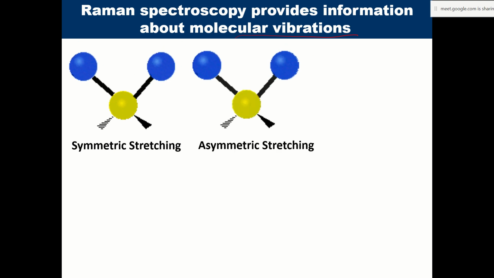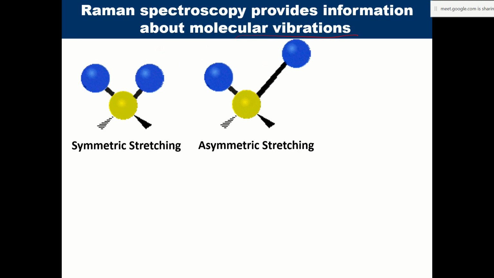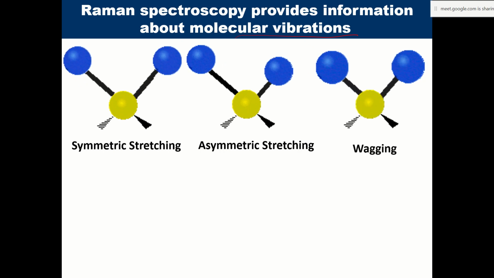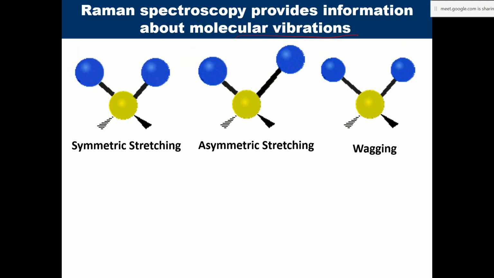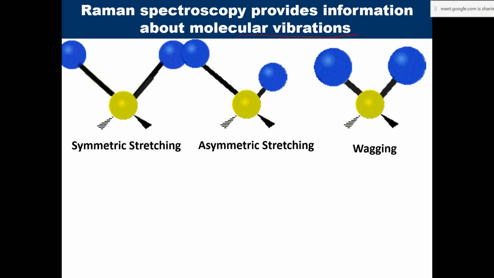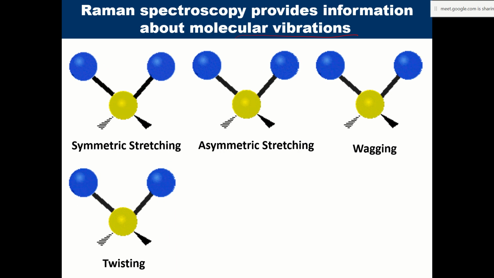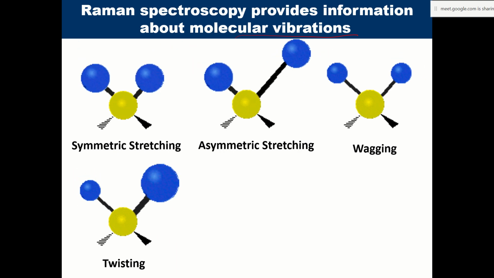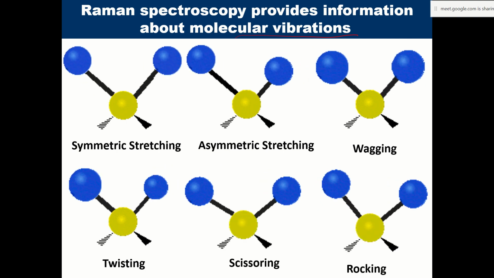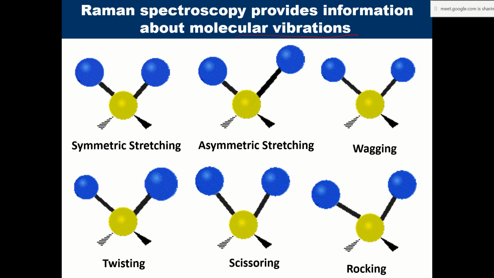So the different types of vibrations that can happen in a molecule: symmetric stretching, you can see how the movement is happening. In asymmetric stretching, one is going inward while the other is moving outward, the blue sphere you are seeing. In wagging, you see both coming outward, both blue dots, blue spheres, coming out of the screen, wagging just like a dog wags its tail. And in twisting, you see one coming out while the other goes in, behind the screen, in front of the screen, like that. So twisting, scissoring, these are all different types of vibrations which we do find, which is expected to happen in a polyatomic molecule, right?